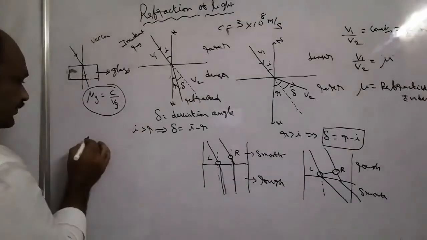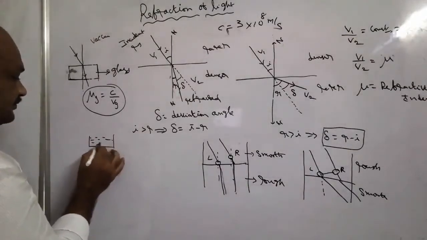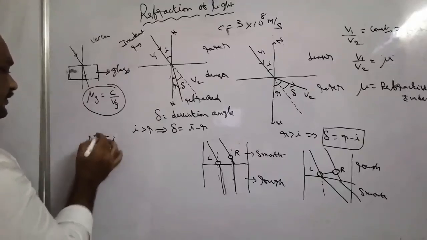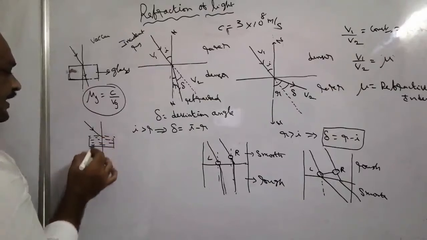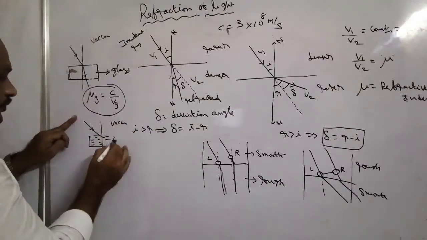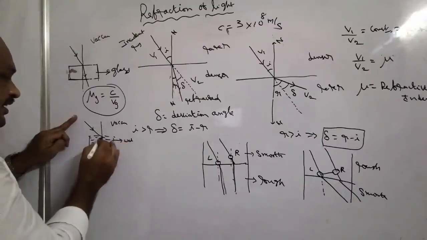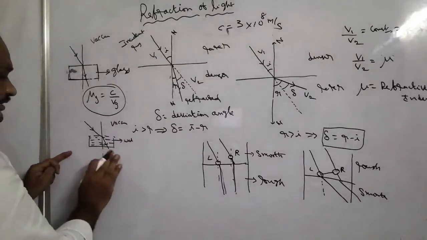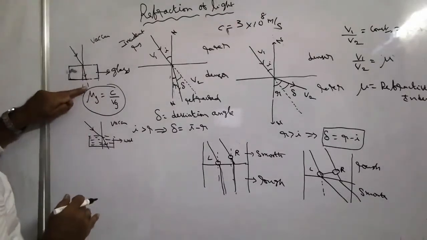Similarly, if you take water, normal line, the light ray is incident from vacuum to water. What happens? Here also rarer to denser, it bends like this inside the water. This is the path of the ray.